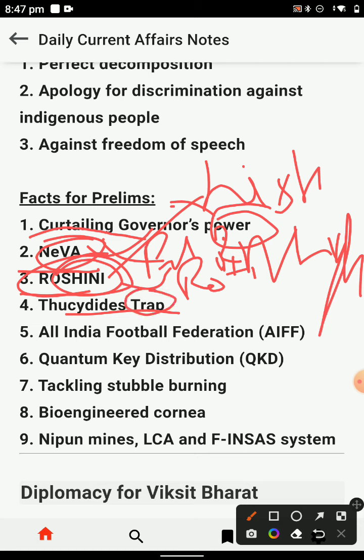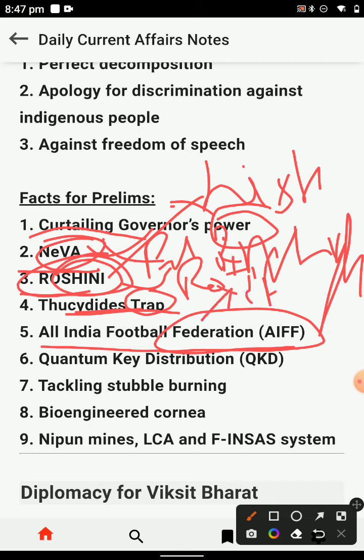And the thyroid trap is scientific news. All India Football Federation, FIFA and AIFF, India's boycott and the FIFA Federation, and then the All India Football Federation. And then you have the quantum key.